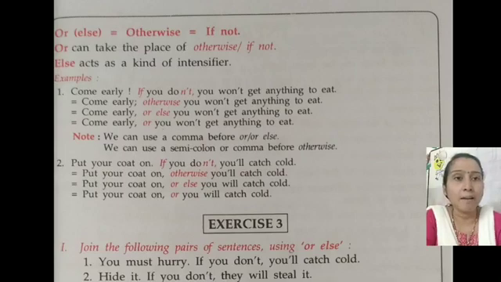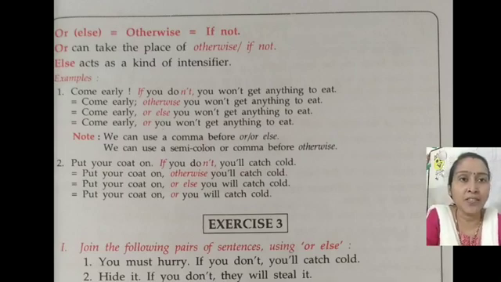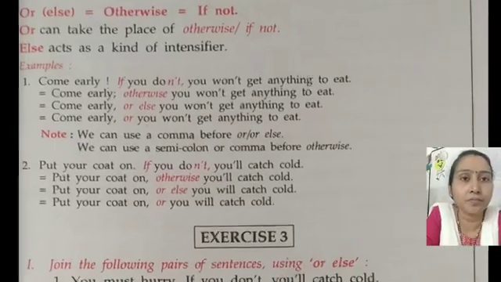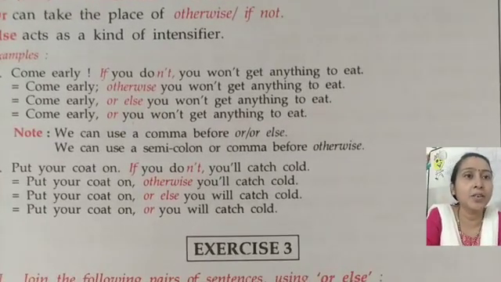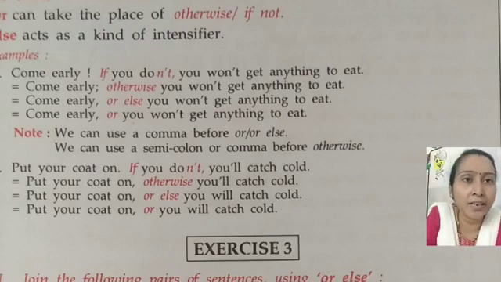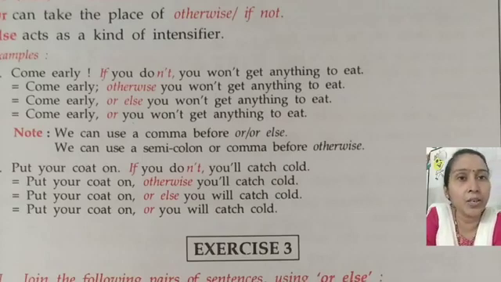Okay, example: come early. If you don't, you won't get anything to eat. Look here, if and don't are written in red. Instead of these words you have to write otherwise: come early, otherwise you won't get anything to eat.